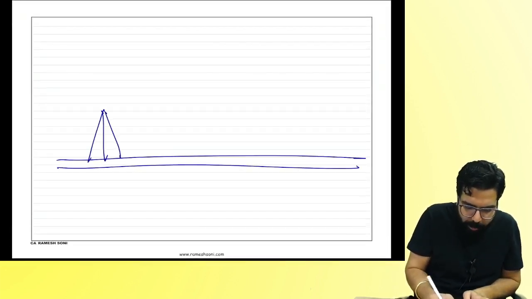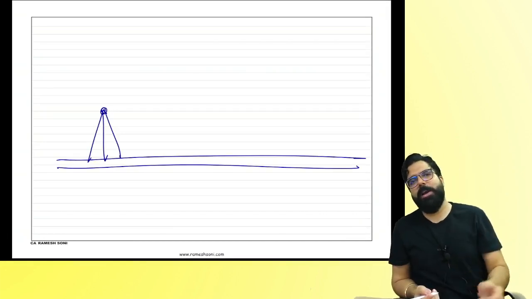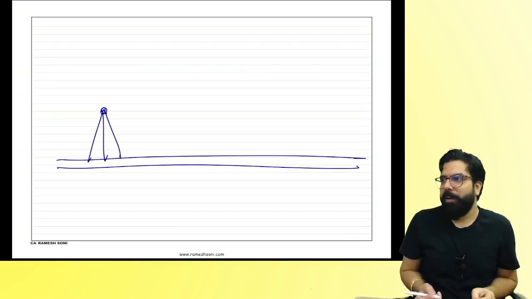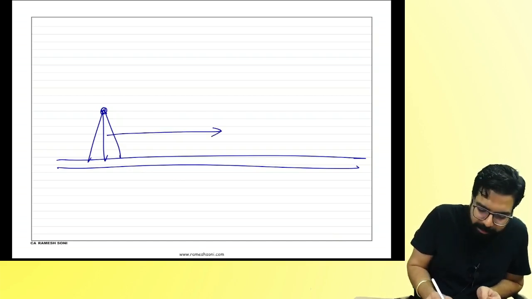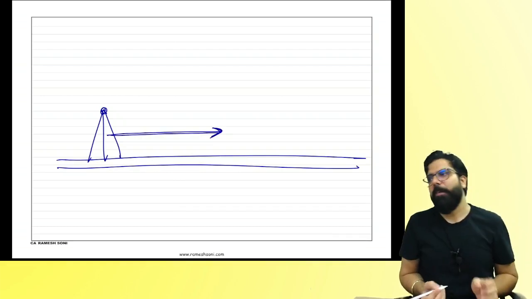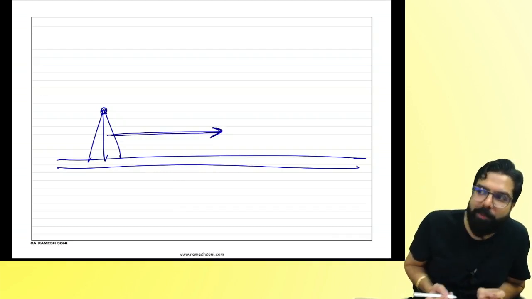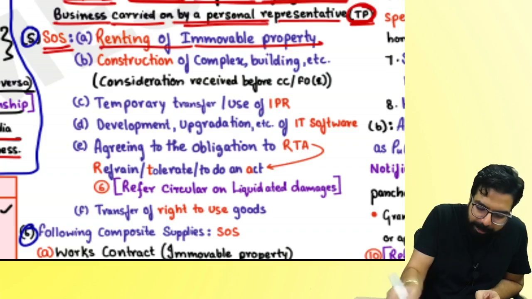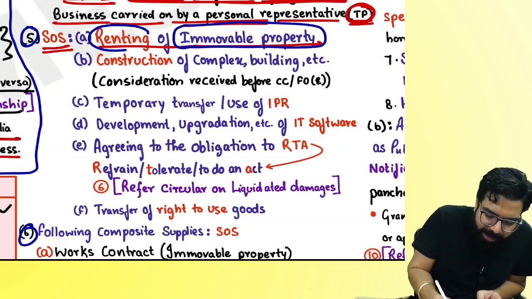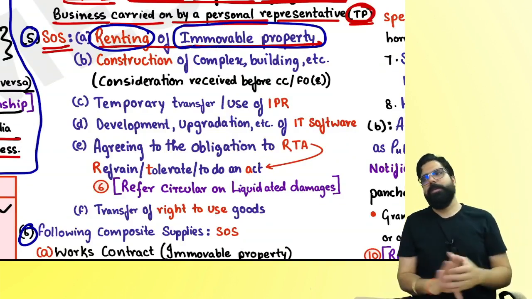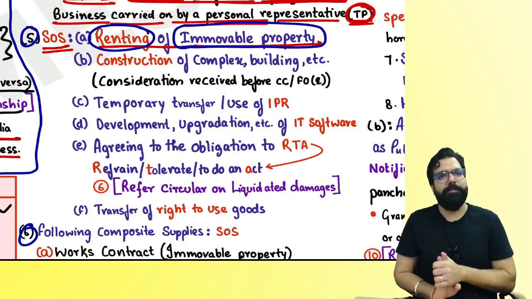Chalo, I'll go ahead and ask you one question now. This is one telecom tower. It belongs to Reliance. Movable, immovable? Immovable. Airtel told Reliance, can you please give it to us on rent? My question, giving it on rent, supply of goods or supply of service? Simple. Any other immovable property, if you are giving it on rent, it will always be a supply of service. Are we all clear till here, everyone? Next.